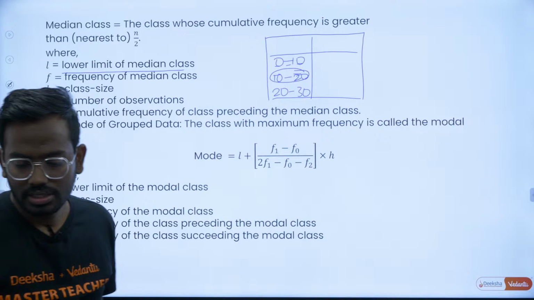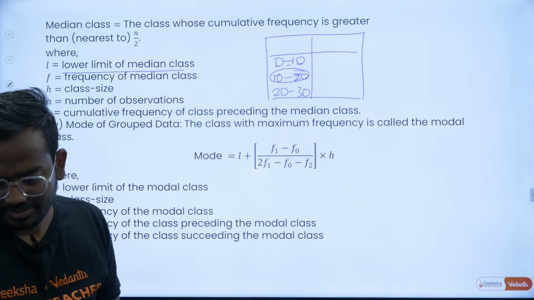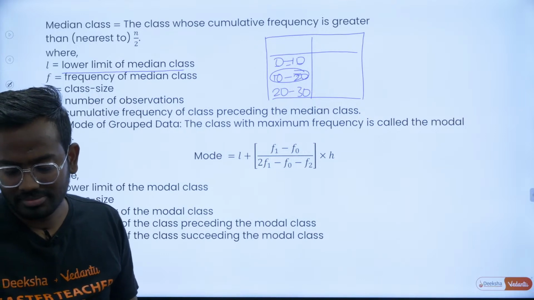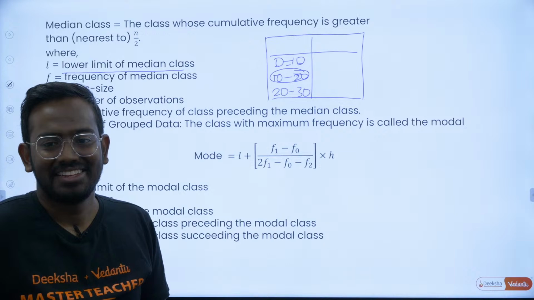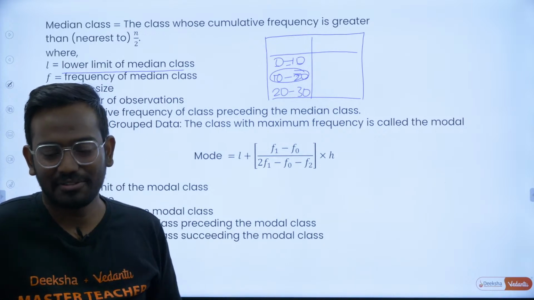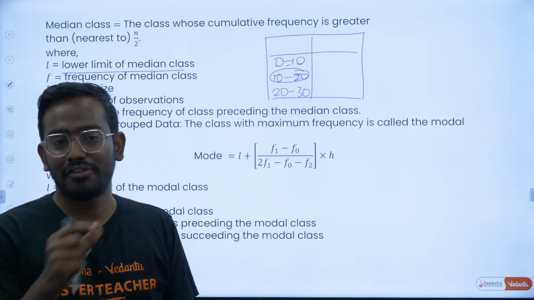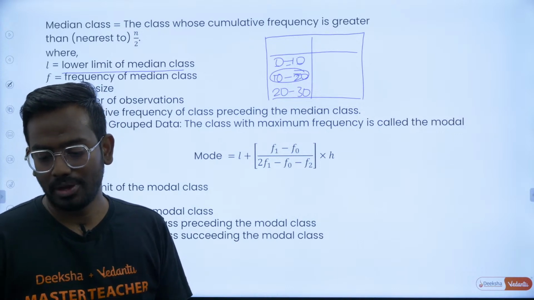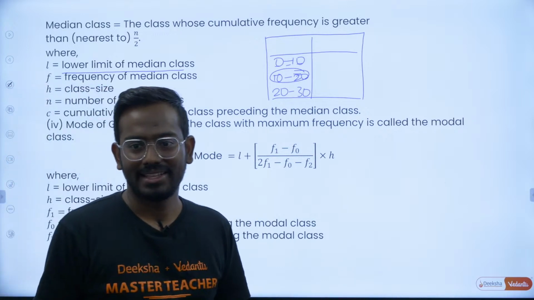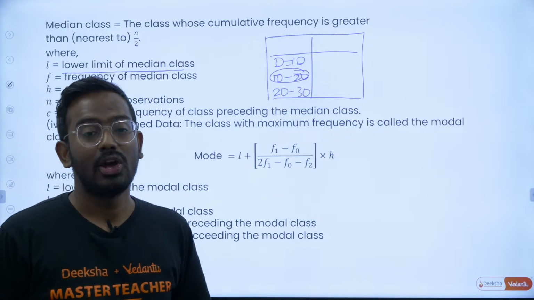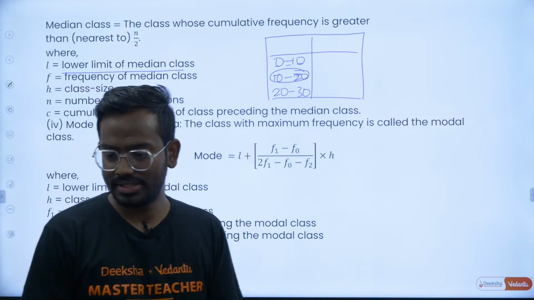Sir, how to find the 20th term? How to find the 20th term for this type of question? This is for AP, no? So are you asking about arithmetic progression, or about statistics? Just mention the chapter, or if you have a specific question, I can help you out. The 20th term in AP is A plus 19D. Just tell me what exactly your question is, or if you are asking about AP, the 20th term is given by A plus 19D. Hope this is clear.